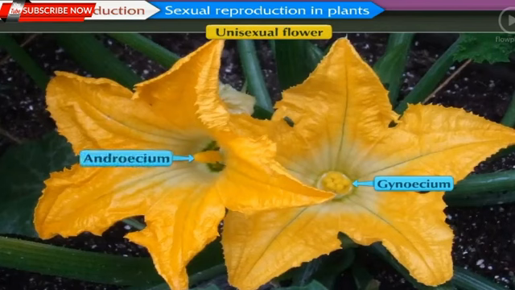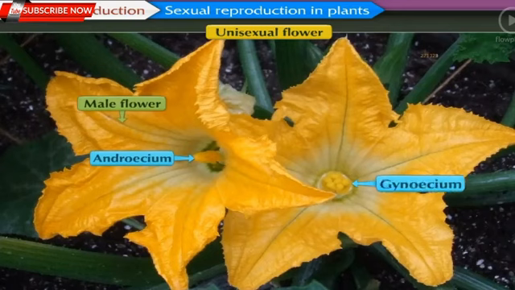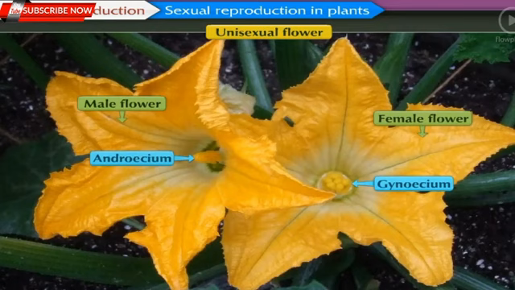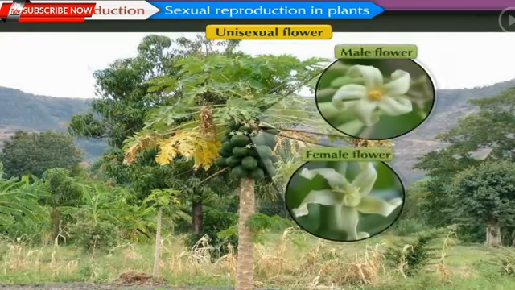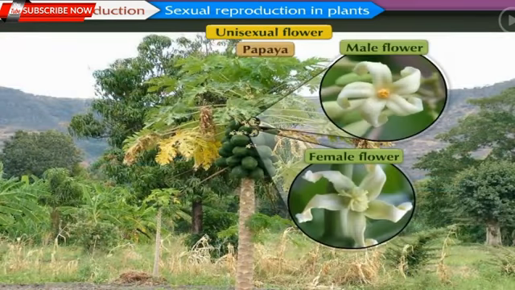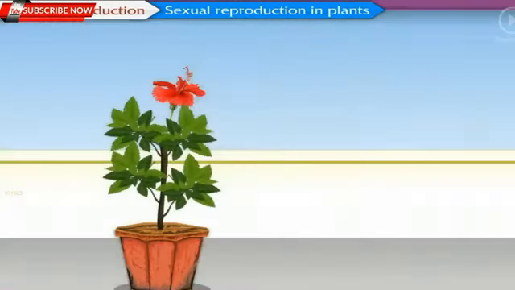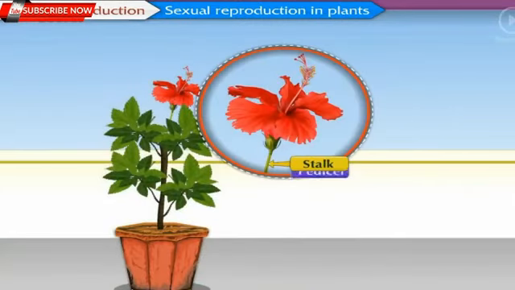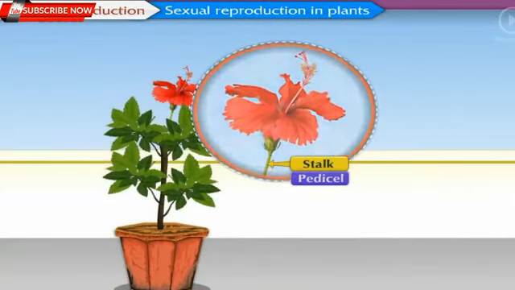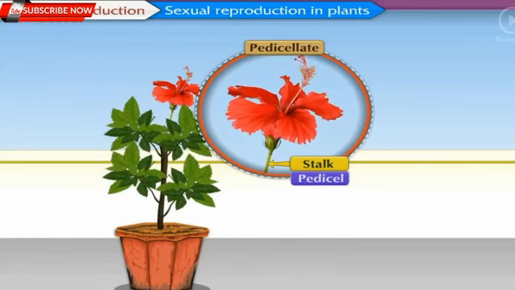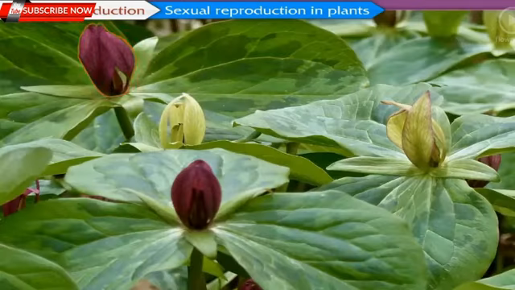If only androecium is present, then it is a male flower, and if only gynoecium is present, then the flower is female flower. Unisexual flowers are found in papaya plant. Many flowers have a stalk for support called the pedicel, and such flowers are called pedicellate, whereas flower without stalk is called sessile.